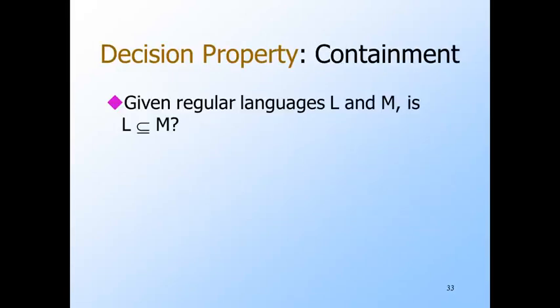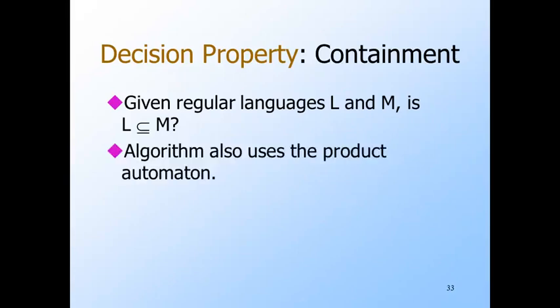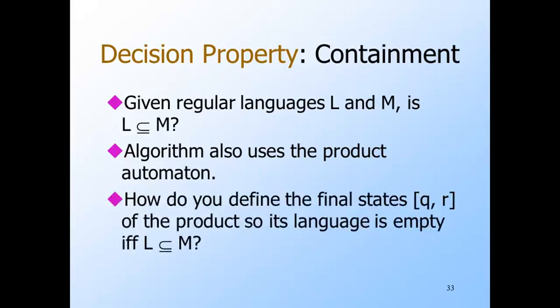A related question to ask about regular languages is whether one is contained in the other. The test is, in a sense, one half of the equivalence test we just saw. Start by building the product automaton. But we have to define the final states differently. How would you do that?